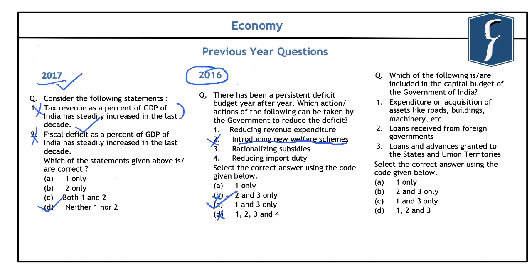And again, this question was asked in the year 2016 and it talks about the composition of the capital budget of the Government of India, or which items are incorporated into the capital budget. And in this, all three are correct: first, expenditure on the acquisition of assets like roads, buildings, machinery; second, the loans received from the foreign governments; and third, the loans and advances granted to the states and union territories. And hence the correct answer is D, 1, 2 and 3.